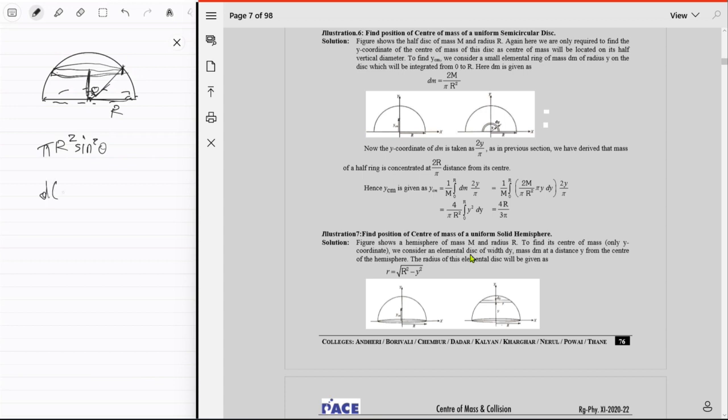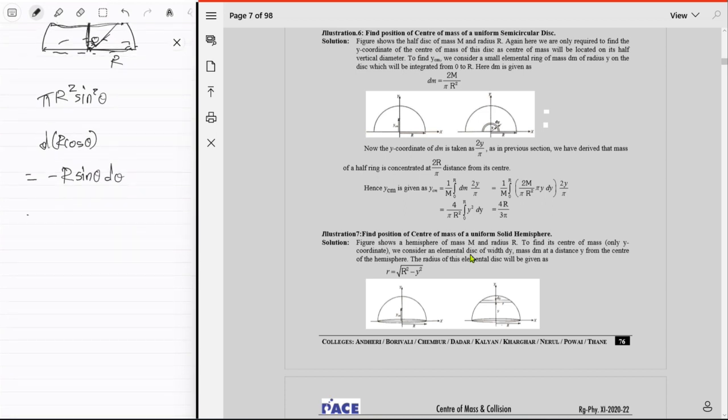So it's like d of r cosine theta, which is just negative r sine theta d theta, right? Yeah, exactly. So this becomes like pi r^3 sine cubed theta d theta. I'm going to skip the negative stuff. We can have that in there anyway, but we only care about the mass, right? Okay, whatever. Just put the negative stuff. So this is our dm_i.